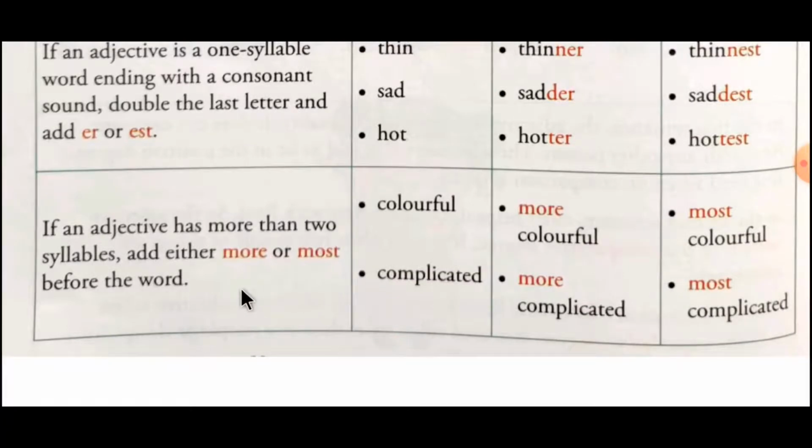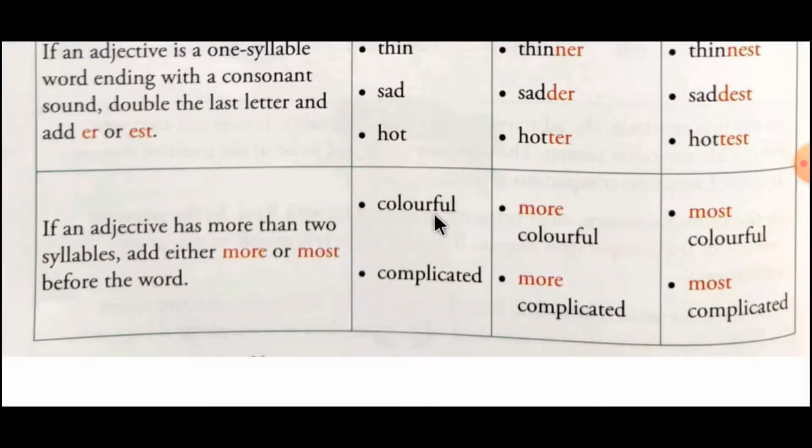The next rule is, if an adjective has more than two syllables, add either more or most before the word. Yes, if the adjective is made up of more than two syllables, like colorful, complicated, then we have to add a kind of prefix, that is more for the comparative degree and most for the superlative degree.